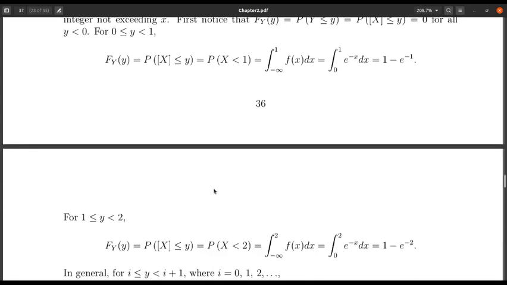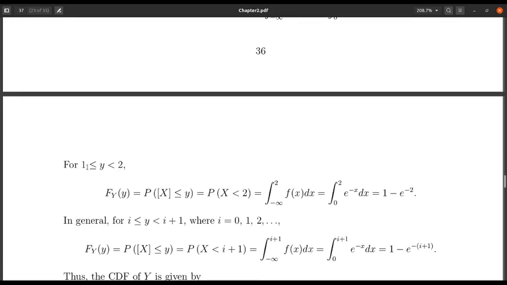Next, I can go for y lying between 1 to 2, 1 inclusive, 2 exclusive. In this case floor of x less than or equal to y means that x is strictly less than 2. This is the integration from minus infinity to 2 of the density function, which is from 0 to 2 because on the negative side the density function is 0, and it turns out to be 1 minus e to the power minus 2.